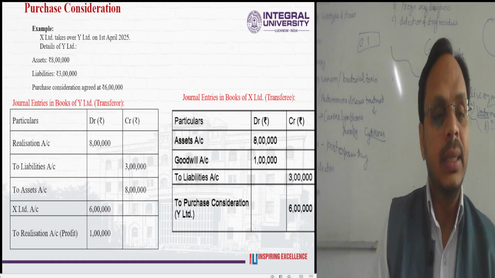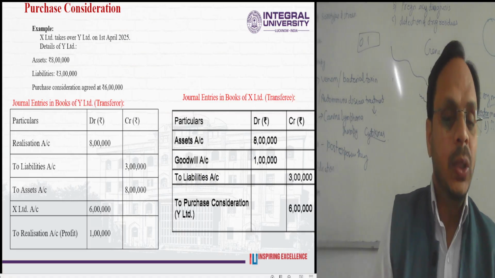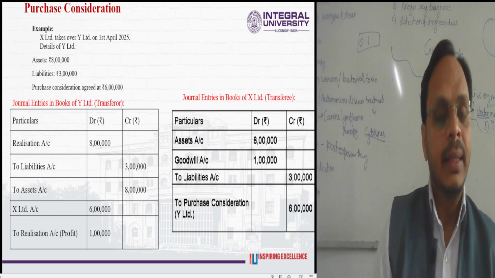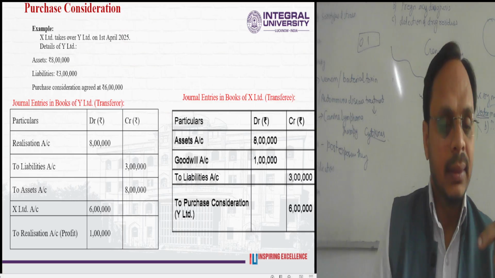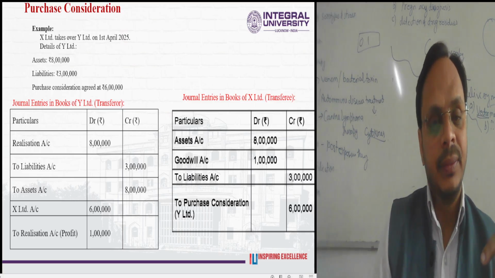All the liabilities as well as all the assets will be credited: to liabilities account 3 lakh and to assets amounting to rupees 8 lakh. The purchase consideration had been decided, amounting to rupees 6 lakh. So by way of all this, there will be a profit to the realization account of 1 lakh.